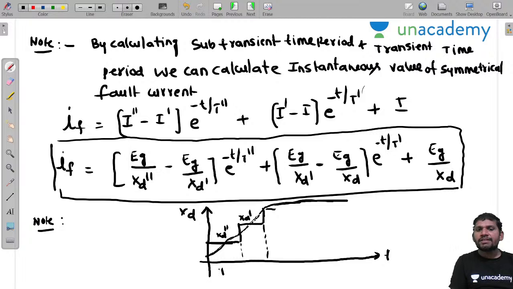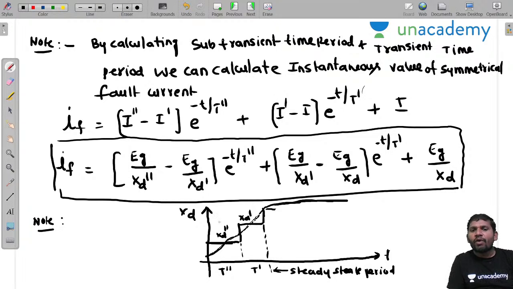This period is the subtransient period. This period is the transient period. And this is the steady state period. Yeah, this observation you also remember: slowly the reactance is increased. But what about the fault currents? The fault current is exactly opposite, we can get.